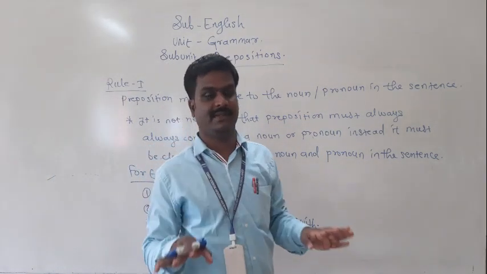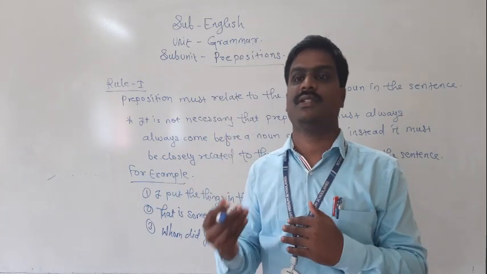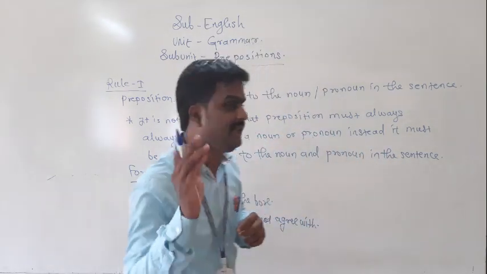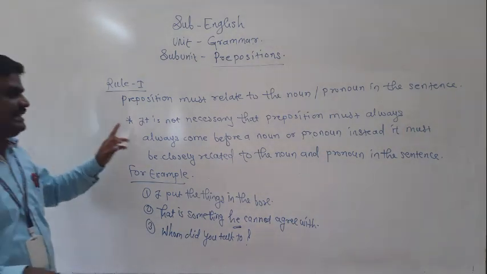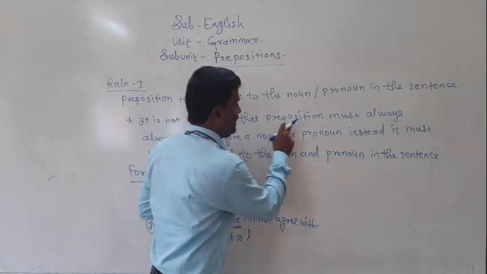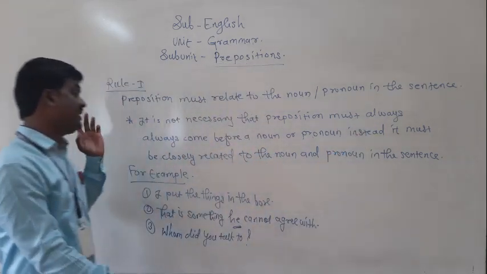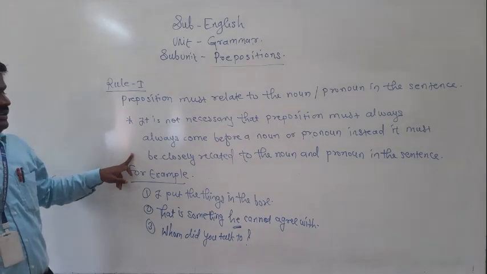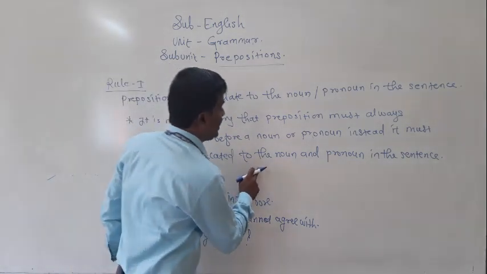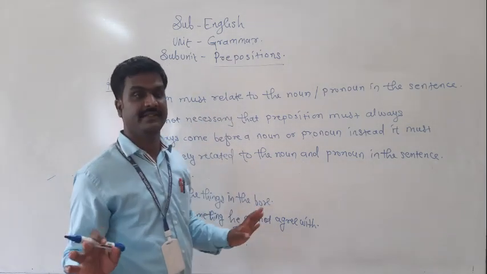It is not compulsory. It may come after a noun or pronoun, but the noun or pronoun is mandatory. Instead, it must be closely related to the noun or pronoun in the sentence.